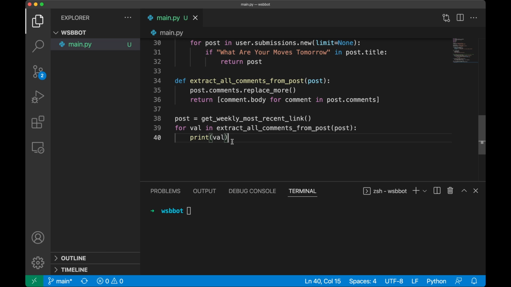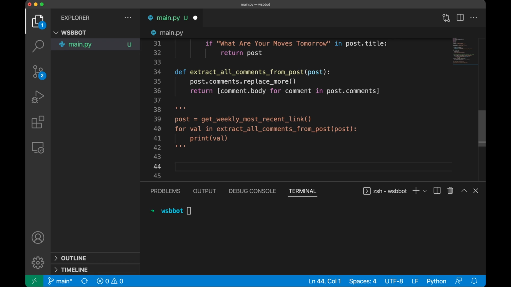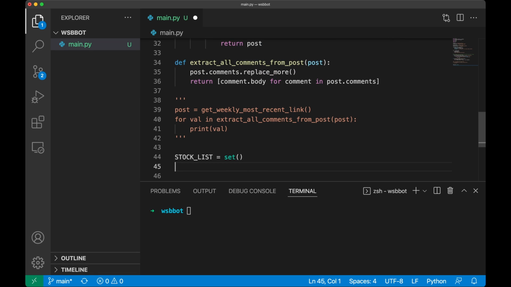So now that we have our stocks.csv file, I'm going to comment out that previous test that we wrote and create a new set called stock list. If you're not familiar with a set, without getting too computer science-y, basically it's a data structure that allows you to check to see if something is contained within it really, really fast. This is a little bit better for our use case than something like a list, which you might be a little bit more familiar with.